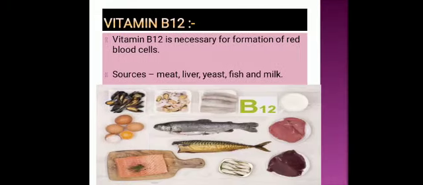Now B12. B12 is necessary for the formation of red blood cells. Its sources are meat, liver, yeast, fish and milk. This is very necessary because due to the lack of vitamin B12, a person can suffer from anemia. Anemia means lack of appetite, and the content of RBC, that is red blood cells, is deficient, so the skin looks pale in color. So we should include vitamin B12 in our diet.